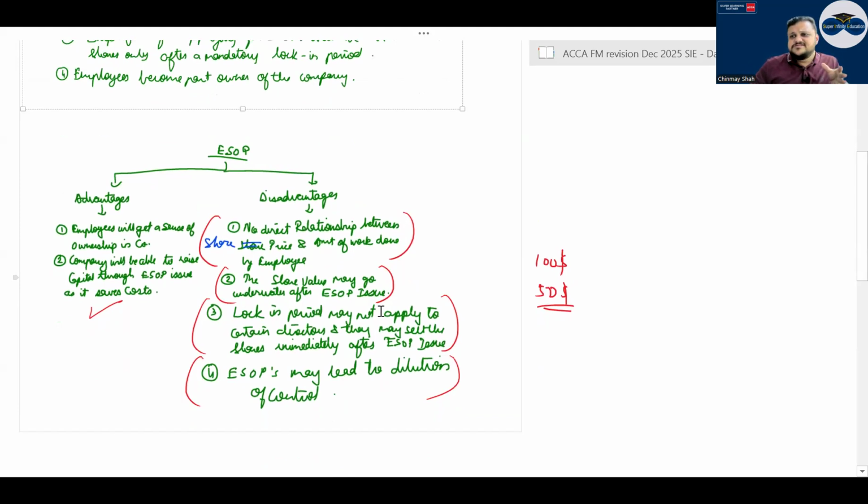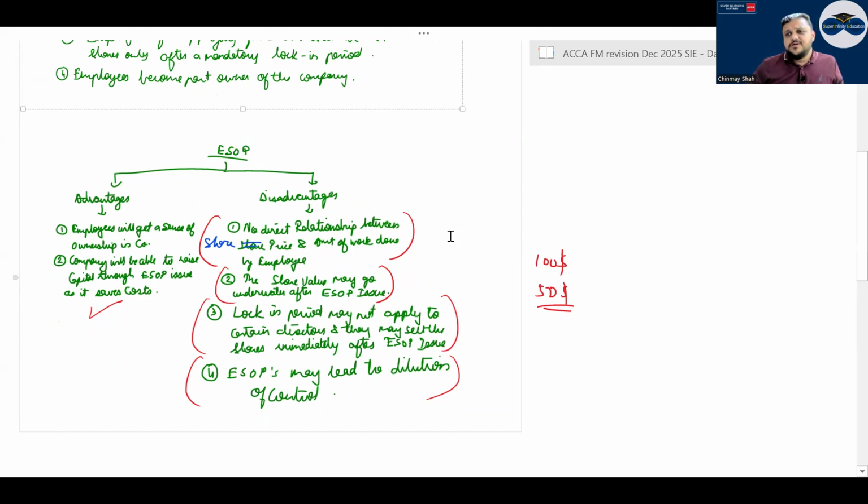But the disadvantage is that an employee can work as hard as he wants, right? But it will not really increase the share price, correct? And the share price may go down after an ESOP issue because the market might perceive that these people are taking money from employees. That means the owners do not have a lot of confidence in the business.